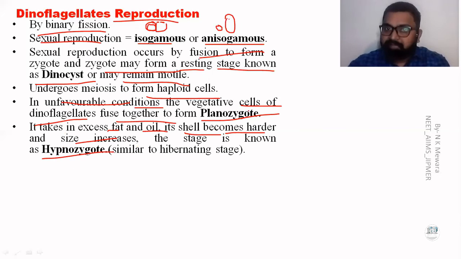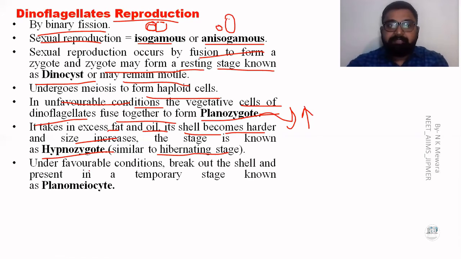The planozygote increases in size with the help of fat and oil and becomes harder, forming a new stage known as the hypnozygote. That's similar to a hibernating stage. Clear? Under favorable conditions, we'll discuss after the unfavorable condition.